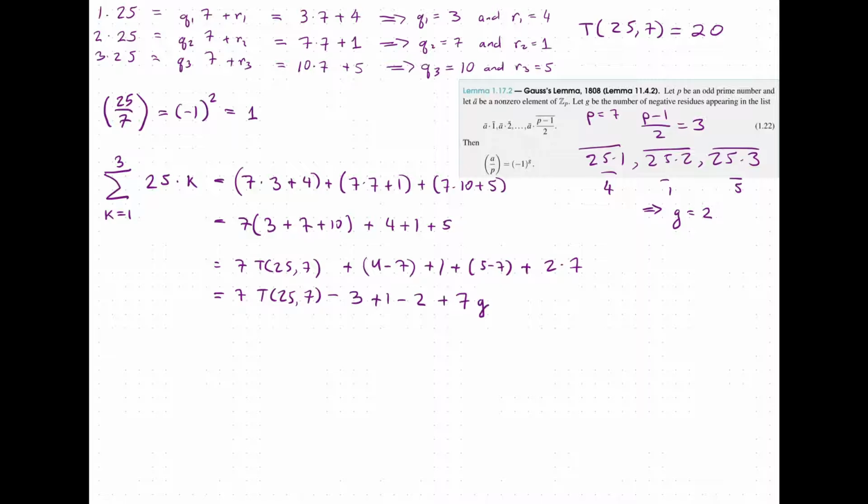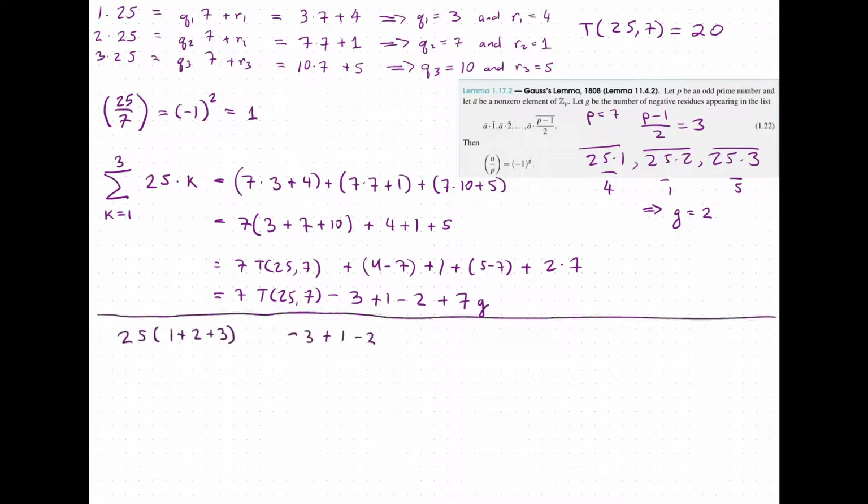And so here's the brilliance of Eisenstein's approach to this. Let's go ahead and consider this here and this 1, 2, 3 separately. And so here we are, we have the 25, and instead of writing it in this sum, I have 1 plus 2 plus 3. But over here we have minus 3 plus 1 minus 2. And let's make the following observation when it comes to modulo 2. A is congruent to its additive inverse, mod 2.